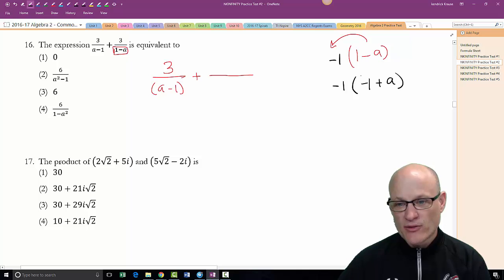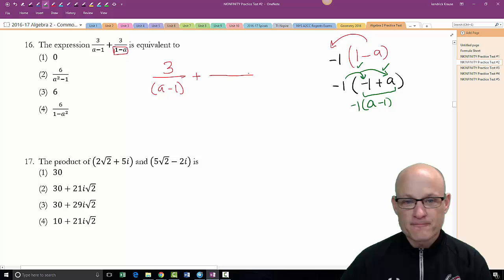Now, why is that? Well, think about it. If I take this -1 and redistribute it, I get +1. Check. If I take this -1 and redistribute it, I get -a. Check. Well, because now I have addition, and addition is commutative, I can just change that order to a minus 1 and still leave that -1 out front. So this is -1 times a minus 1.